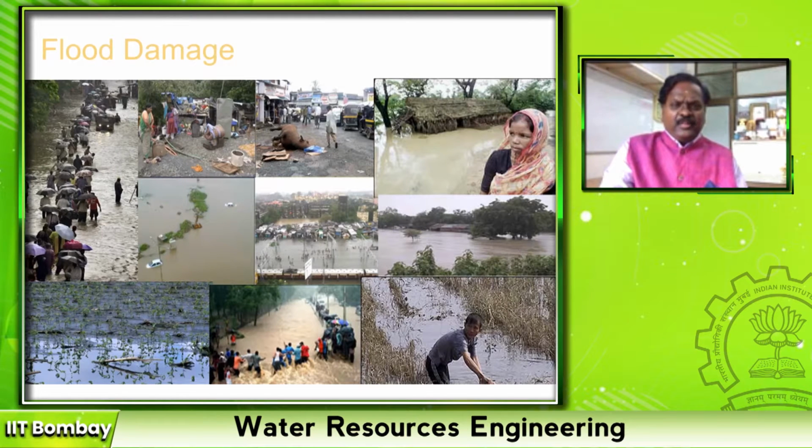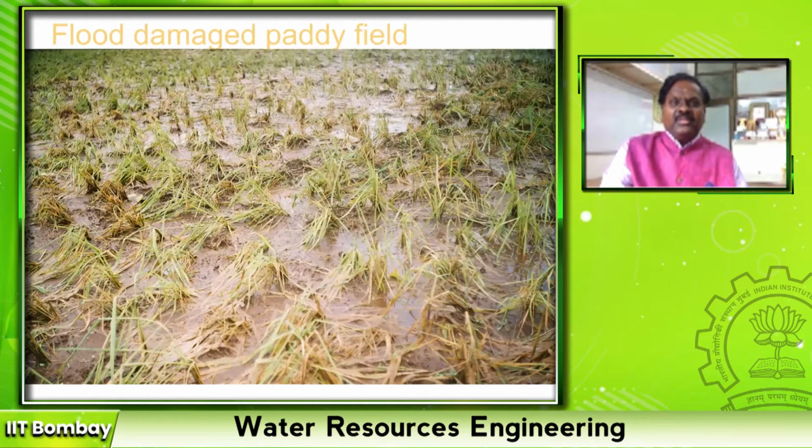These are some of the flood damages. Normally the flood damage happening in an urban area becomes known to everyone because of mass media. But there is another location where there is flood damage, that is the command area or the agricultural field. Nobody reports it, and we will come to know that loss only in the next crop year when we have an increased cost of our staple foods, right?